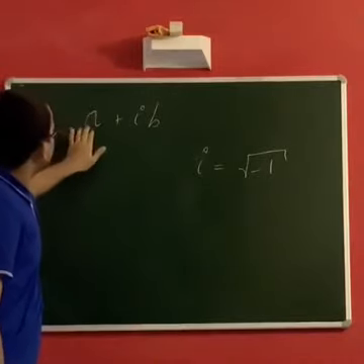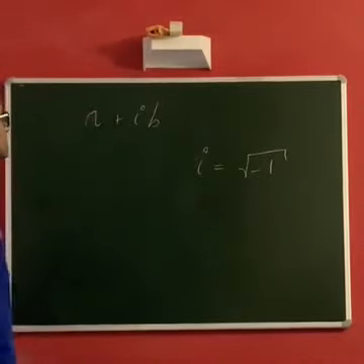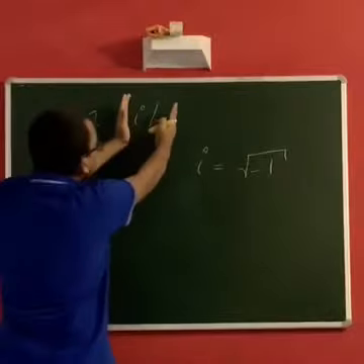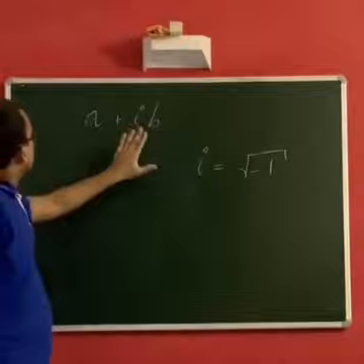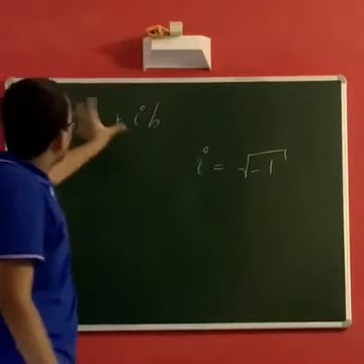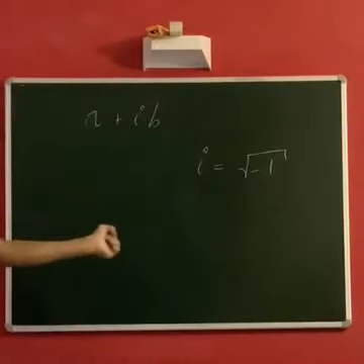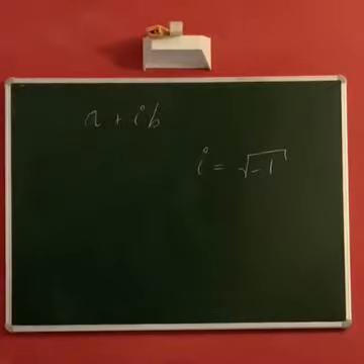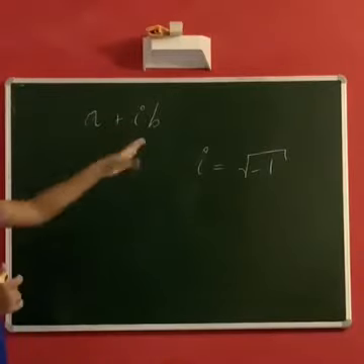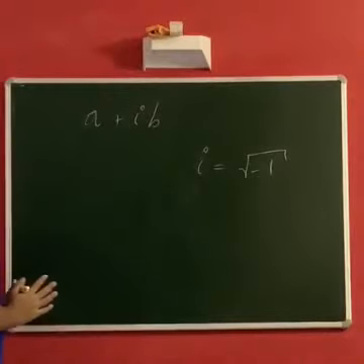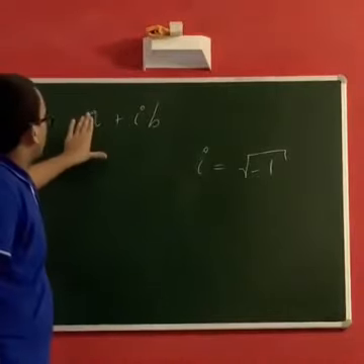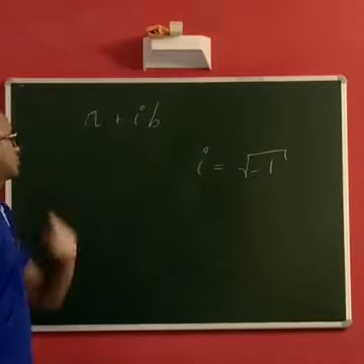So a here is called the real part of the complex number, and ib here is defined as the imaginary part of the complex number. So this total, some combination of a real part and imaginary part, gives you a complex number. Later you might see the motivation of this when we try to represent this in some geometric form. But for now this is called the real part and this is called the imaginary part.